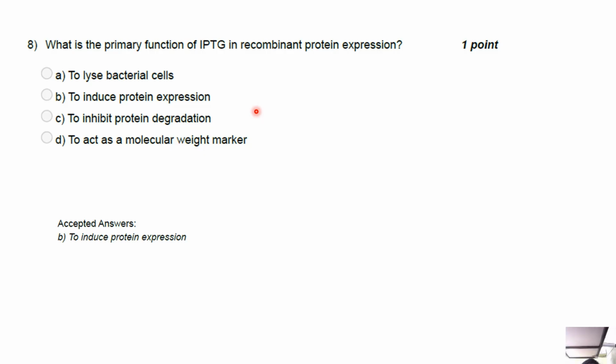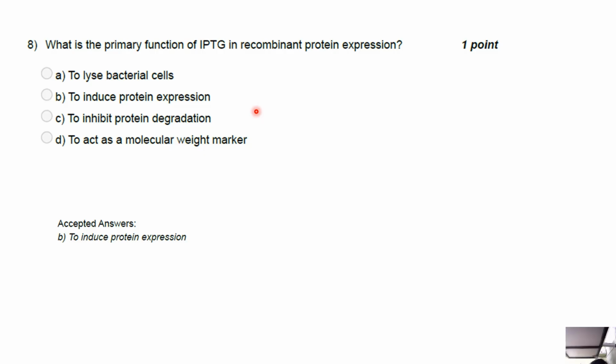Option B, to induce protein expression, that is correct. IPTG induces gene transcription by inactivating the lac repressor. Option C, to inhibit protein degradation, that is wrong. Protein degradation is prevented using protease inhibitors, not IPTG. Option D, to act as a molecular weight marker. Molecular weight markers are known standard proteins unrelated to IPTG.